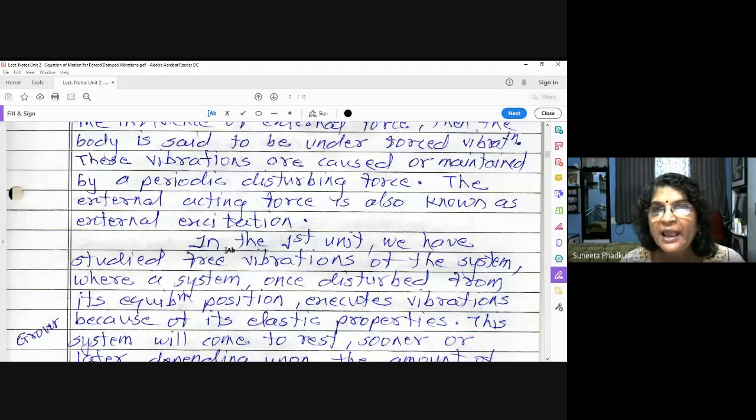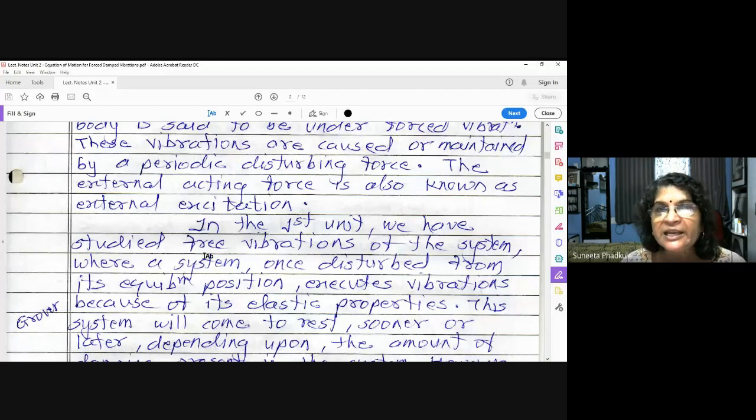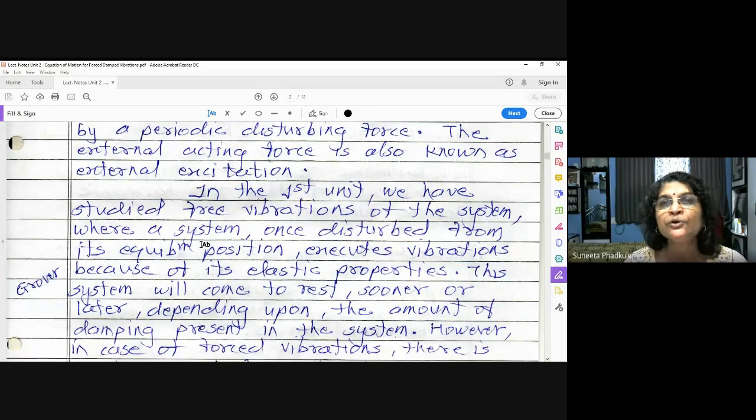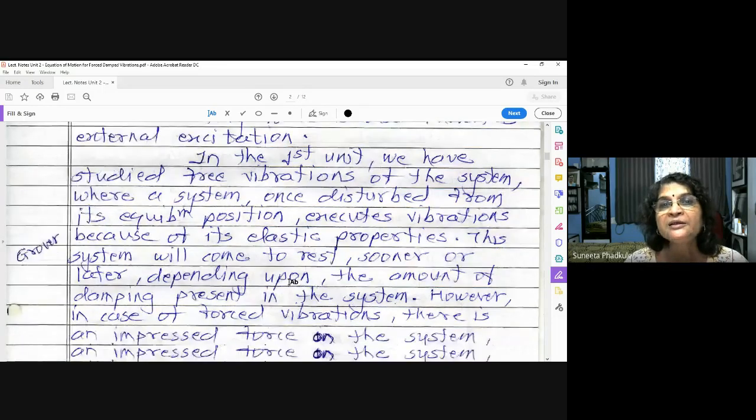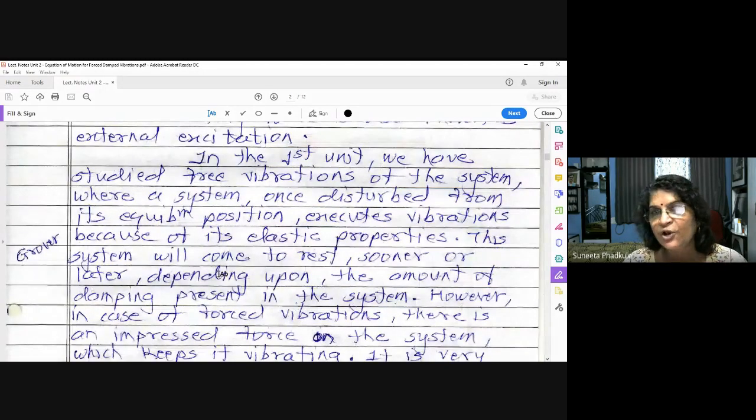As long as the external excitation is acting on the system, forced vibrations are created in the mechanical part. In the first unit, we studied the free vibrations of the system, where a system once disturbed from its equilibrium position executes vibrations because of its elastic properties. The system will come to rest sooner or later, depending on the amount of damping present.